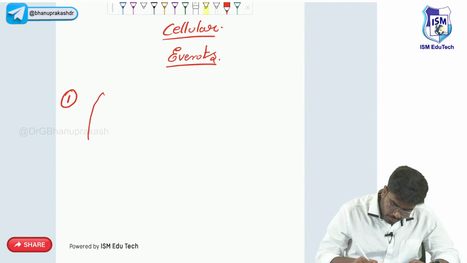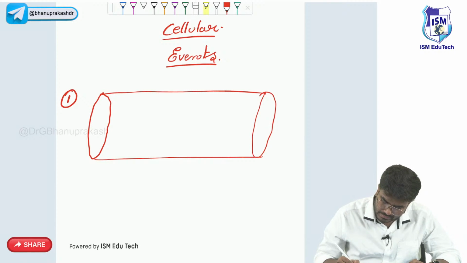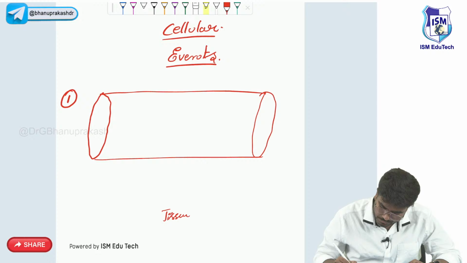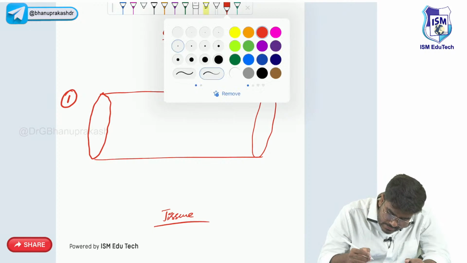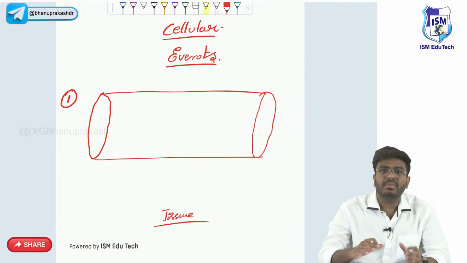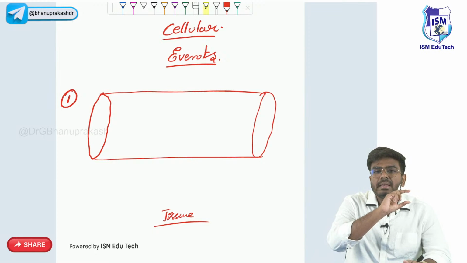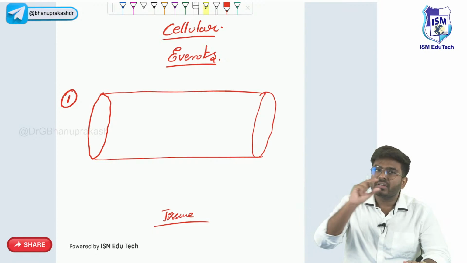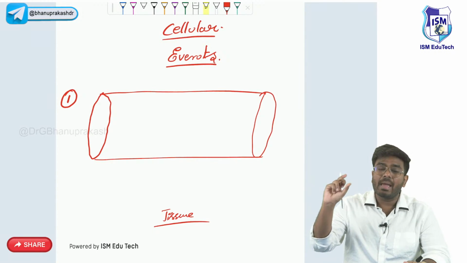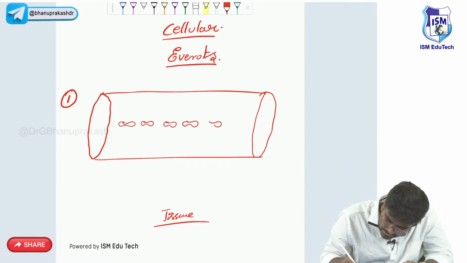See, now let me show you a blood vessel like this. Here is a blood vessel. Here is a tissue, an inflamed tissue. Normally in your blood vessel, the flow of blood is not random or zigzag. The blood moves in a very streamlined fashion. That streamlined flow of blood is called laminar flow, where the RBCs are in the center of the blood vessel, going in a central column.